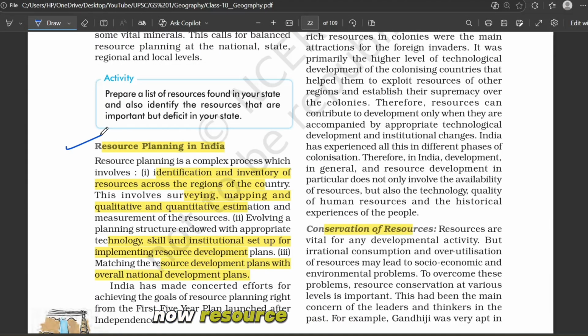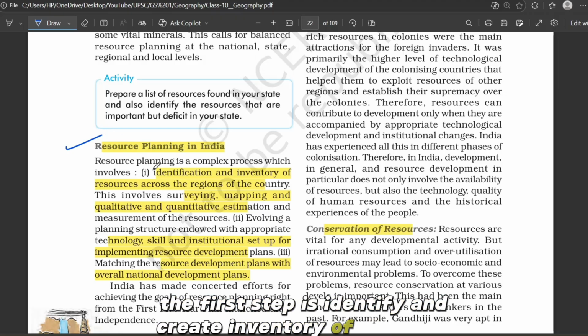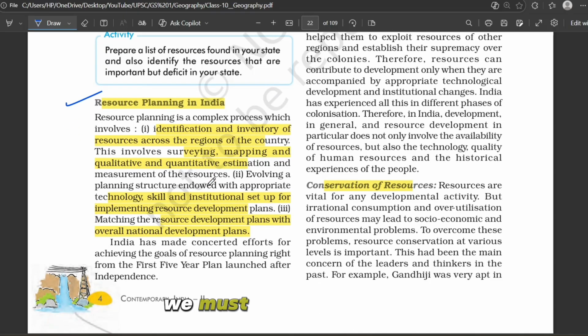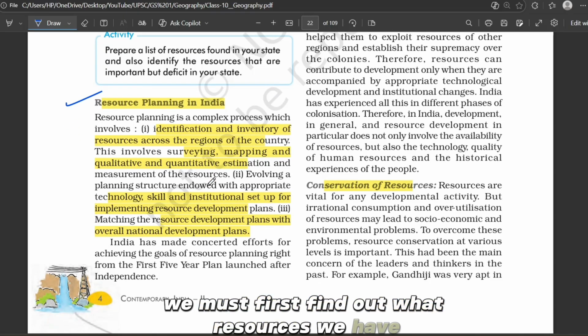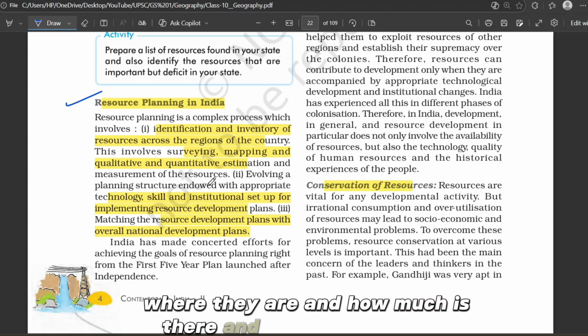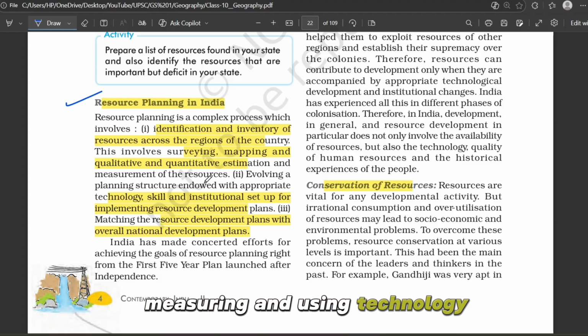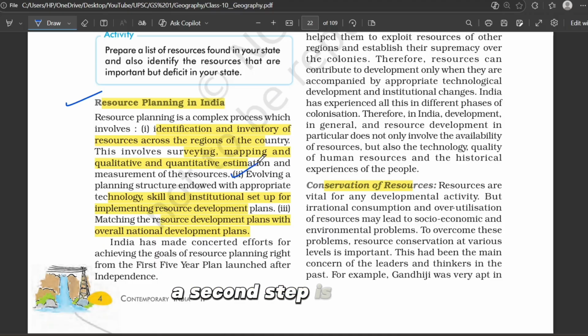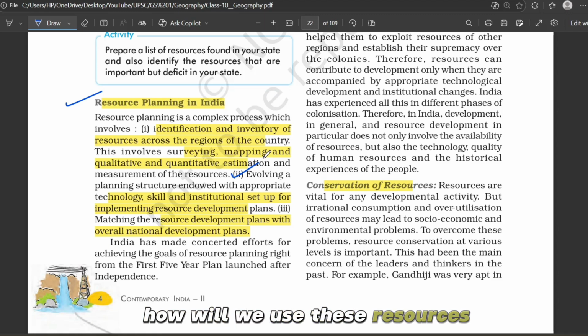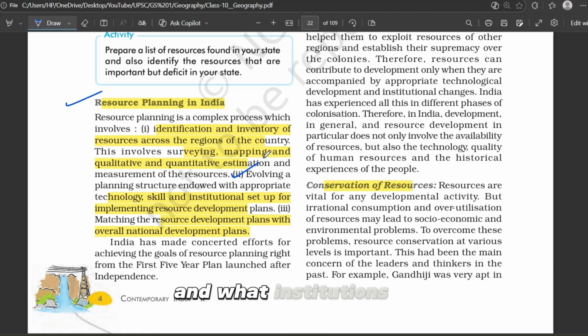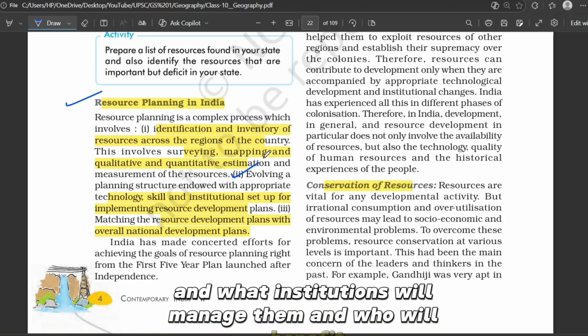Now, resource planning in India. That is, steps of resource planning in India. The first step is to identify and create an inventory of resources. We must first find out what resources we have, where they are, how much there is and what the quality is. This requires surveying, mapping, measuring and using technology like GIS and satellites, etc. And the second step is to develop a proper plan, such as how we will use these resources, what technologies are needed, what institutions will manage them and who will benefit.